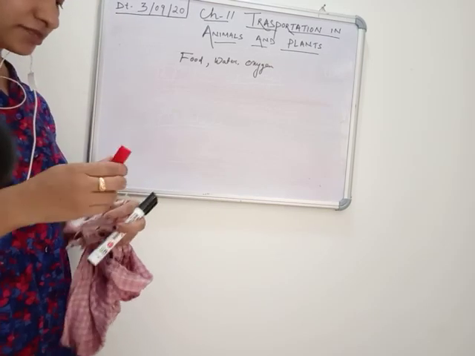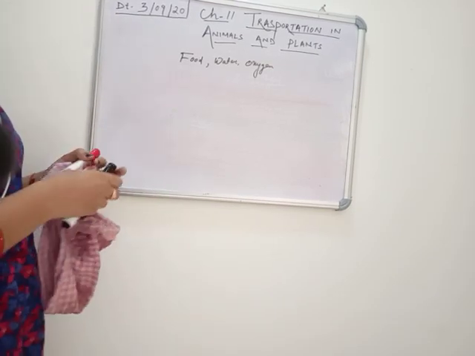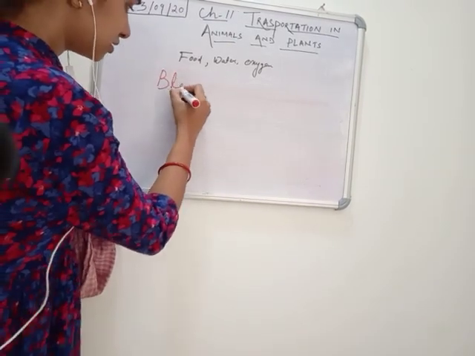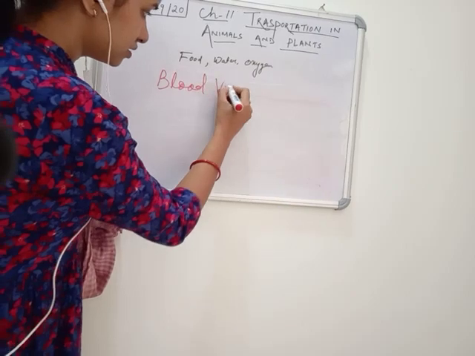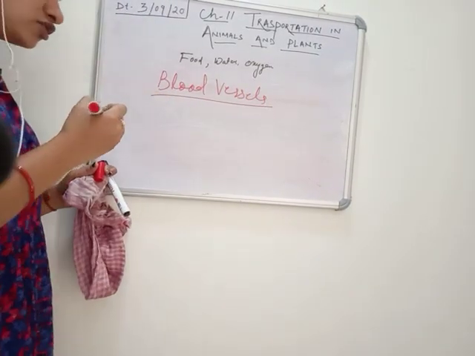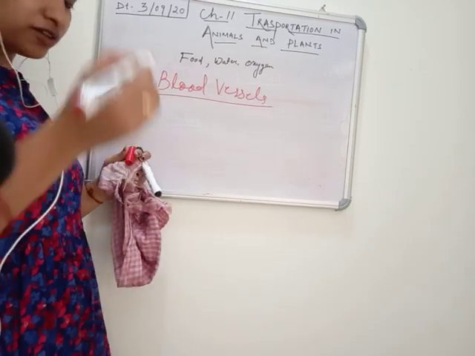What are those? Those are called blood vessels. Blood vessels means path. So again there are three vessels.